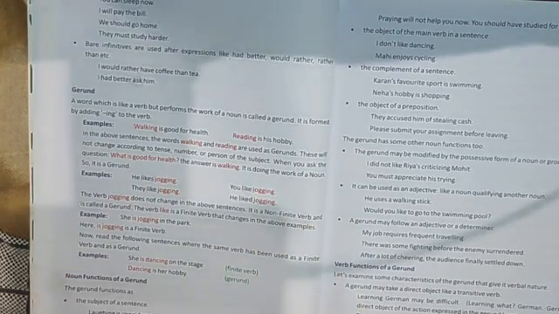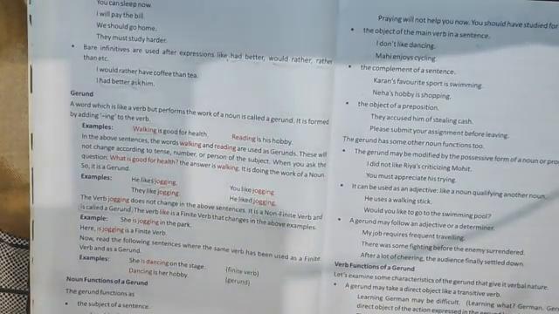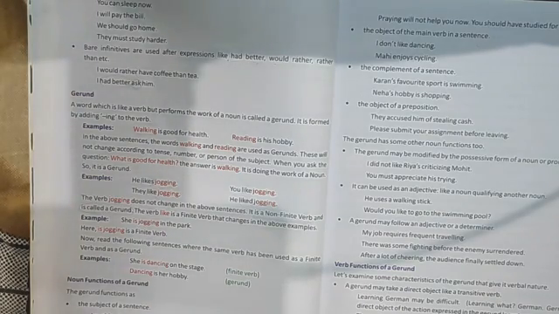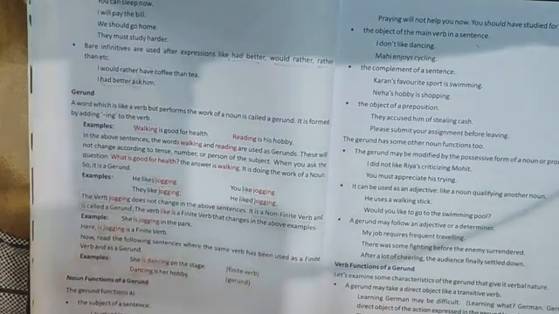Jogging is a non-finite verb because it is not changing. The word jogging does not change in the sentences, and that's why it is a non-finite verb, but it is doing the work of a noun, and that's why it is known as gerund. So what is gerund? Gerund is a verb that does the work of a noun, and it does not change according to the time of action, the number, or the person, that is first person, second person, or third person. Now see, she is dancing on the stage. This is your finite verb. Dancing is your gerund.